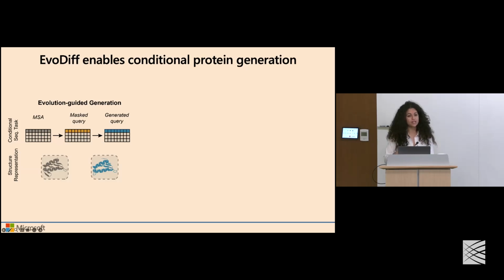Where now we specify not only a single sequence to the model, but rather an alignment of multiple sequences of evolutionarily related proteins. And by simply masking the reference sequence or the query, we can then ask the model to generate over this masked query portion and hopefully generate a new protein that will be structurally similar to those other homologs specified in the alignment.